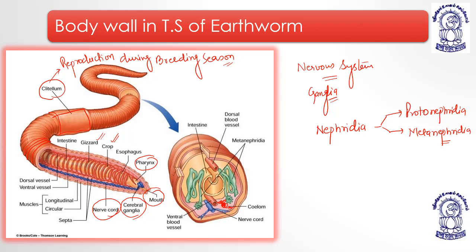Okay, along with this they have muscles, both longitudinal and circular muscles. The longitudinal muscles are these, and these are the circular muscles. But in case of roundworms they have only longitudinal muscle fibers, they don't have the circular muscle fibers. So these are some advancements which can be seen in earthworm or in annelidans.